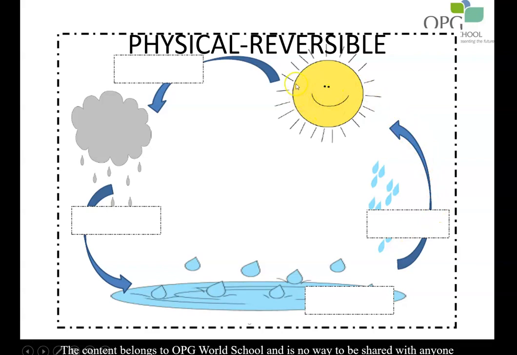Then the water vapor, as it rises up, will get cooled, and on condensation it will form the clouds. The clouds, on being heavier, will undergo precipitation and will form the water again. So this water cycle is a physical reversible process. As there is no new substance formed, the same substance is undergoing a change in state.